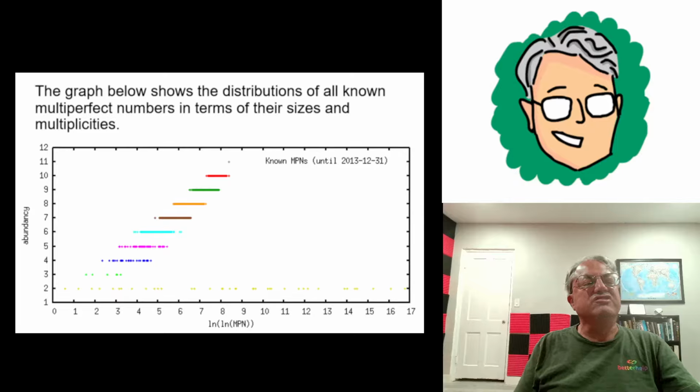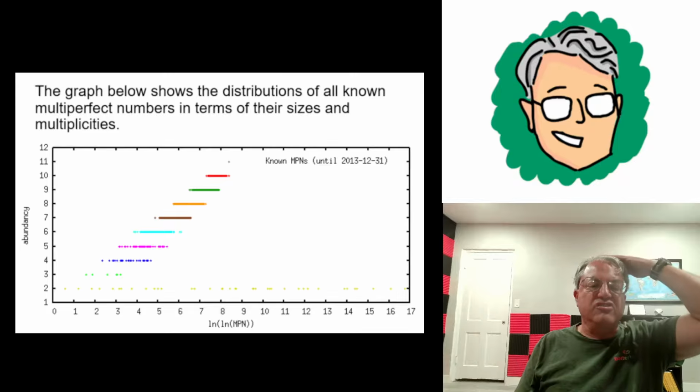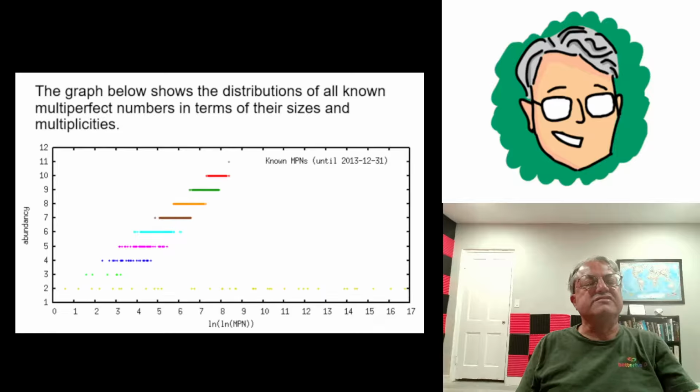These are in yellow. They're a little hard to see, but these are all the perfect numbers. And it's suspected, like I said, there's infinitely many perfect numbers. There's only 51 that are currently known. I think they're the 51 yellow dots here. And the largest is pretty large. If you look at the scale on the x-axis, it's the natural logarithm of the natural logarithm of the number. So these things get really, really big.